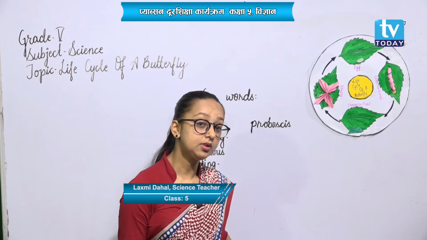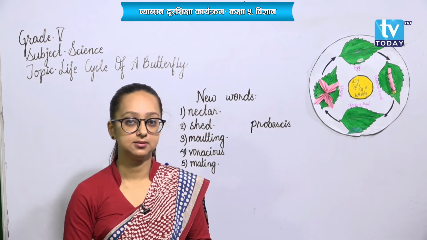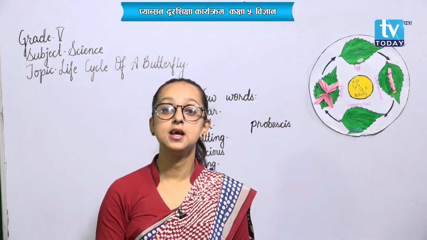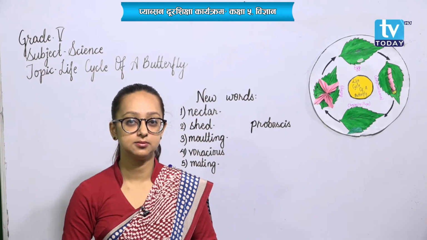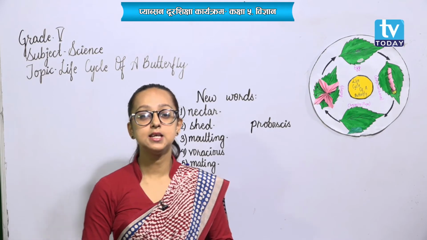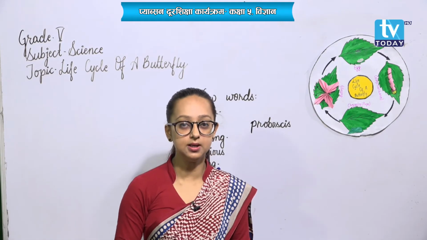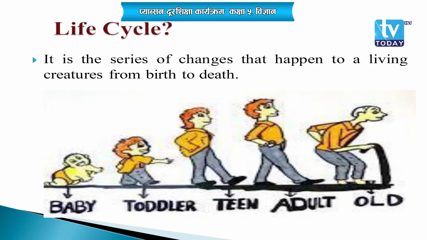What is a life cycle then? What does the word life cycle mean? Let us take the example of ourselves. Were we grown up when we were born? No, right? We were a small baby, and then slowly we are growing up. We have faced different stages of our life, and we still have many more to face as well.